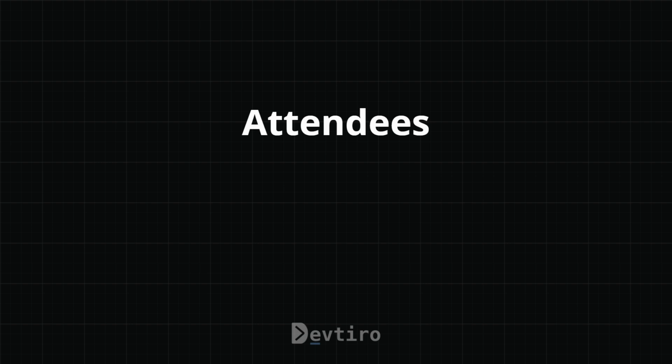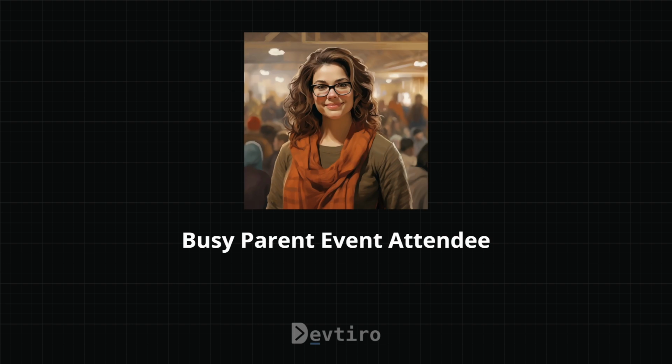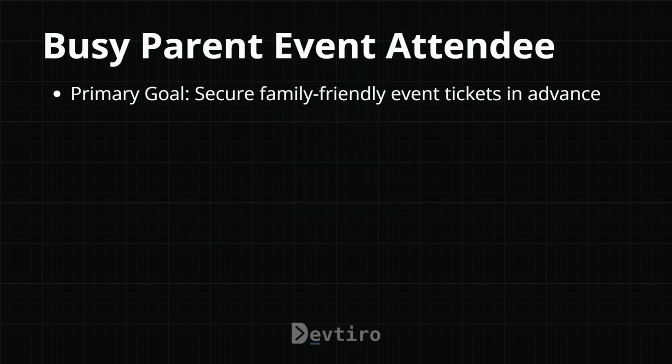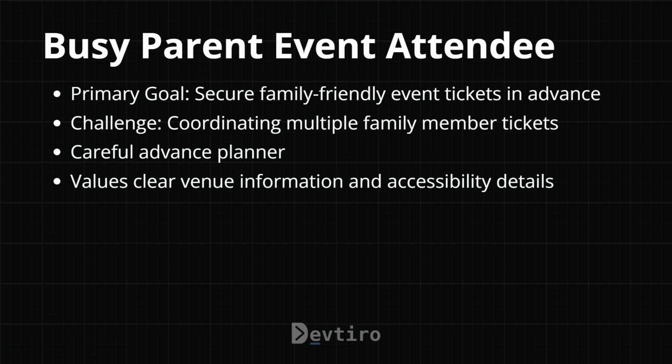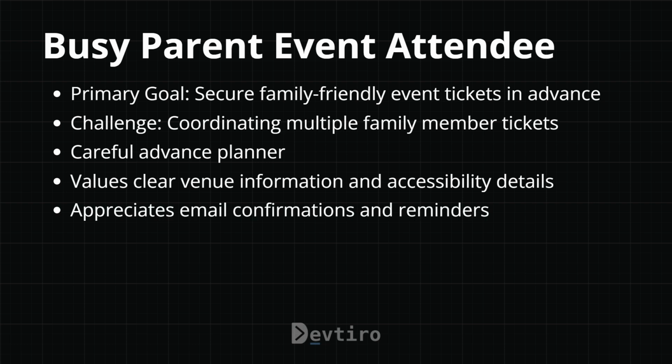So now for attendees. We have our busy parent event attendee. The primary goal here is to secure family-friendly event tickets in advance. The main challenge is coordinating multiple family members' tickets. They are a careful, advanced planner. They value clear venue information and accessibility details. And they really appreciate email confirmations and reminders.